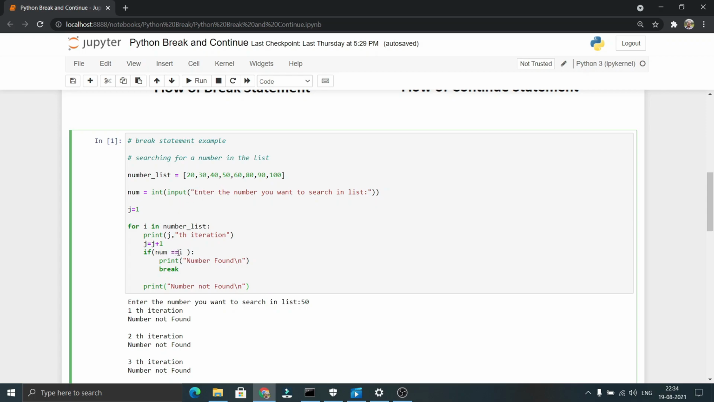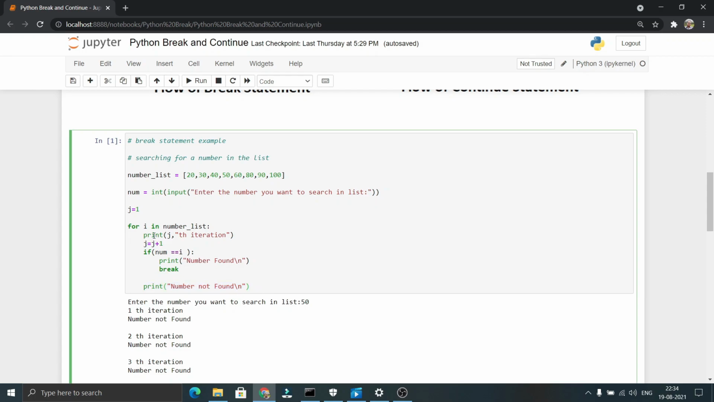So 50 double equal to 30 returns false. So it doesn't execute these two statements. It prints number not found. You can see here it printed second iteration and number not found. Second iteration due to this line, and number not found as the condition failed. That is, this condition, number double equal to i, failed. This block will not be executed. So it executes number not found in the second iteration also.